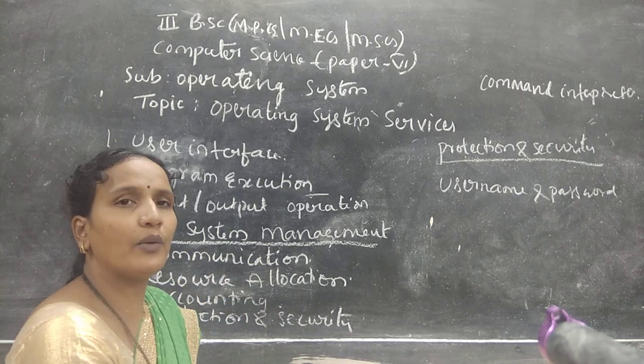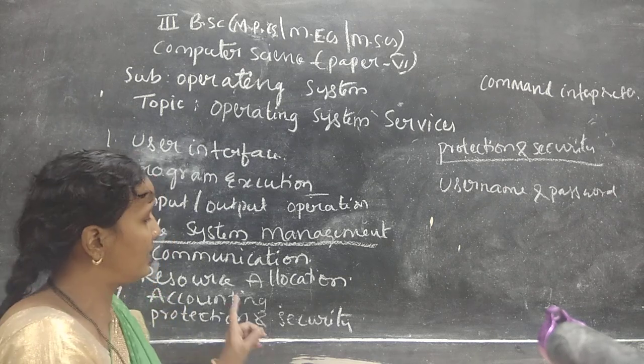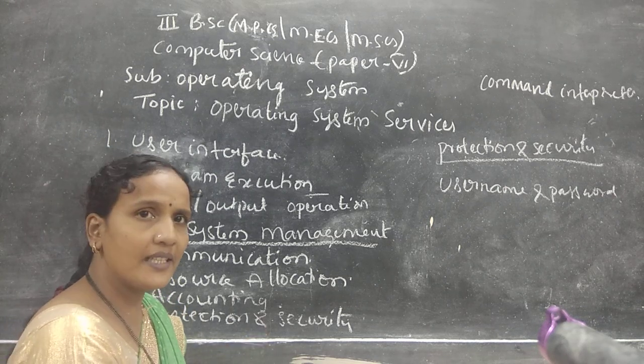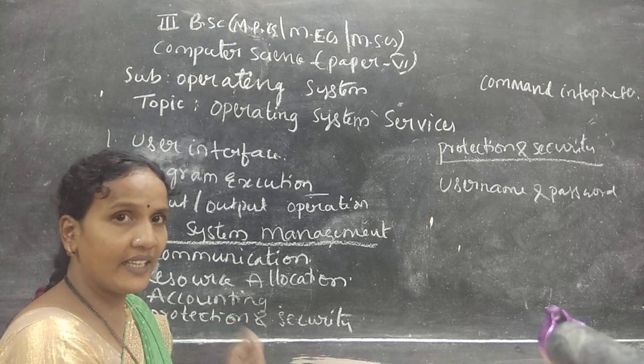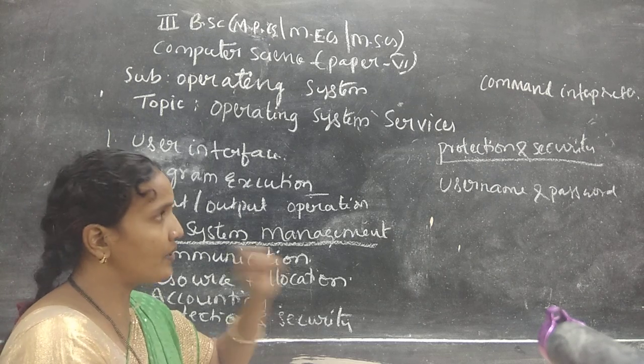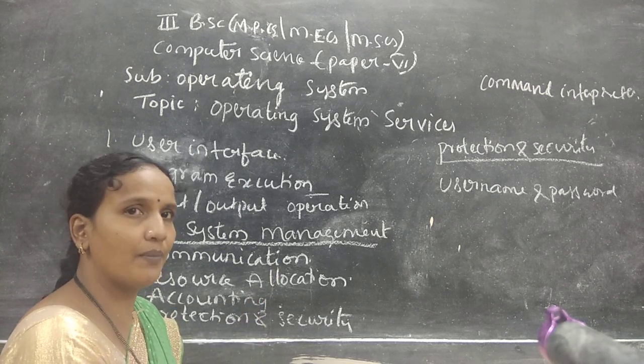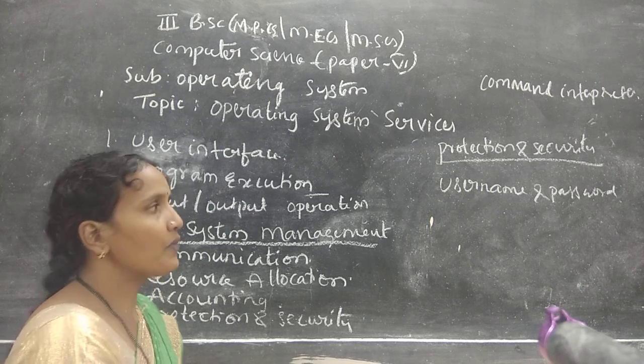Next, resource allocation. Resource means if any device is shared among different systems, that is called resource allocation. When any system is requesting any resource, then the operating system will give the resource to that system. It is based on the time and it is based on the priority.